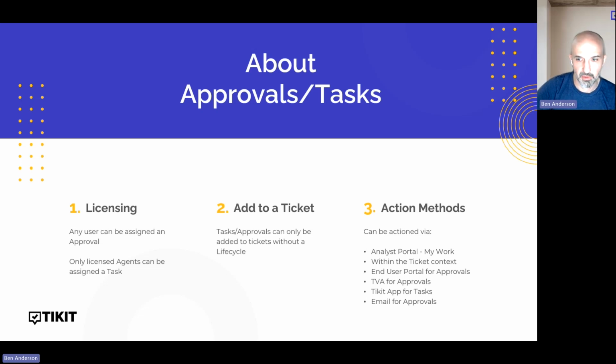And similarly with Tikit Virtual Agent for approvals, they'd get that notification and can action it there as well. For tasks, we would send that via the Tikit app in Teams. You complete the task there, and then finally, if emails are configured in your environment for approval notifications, those would go to email and would look very much like the Tikit Virtual Agent approvals.